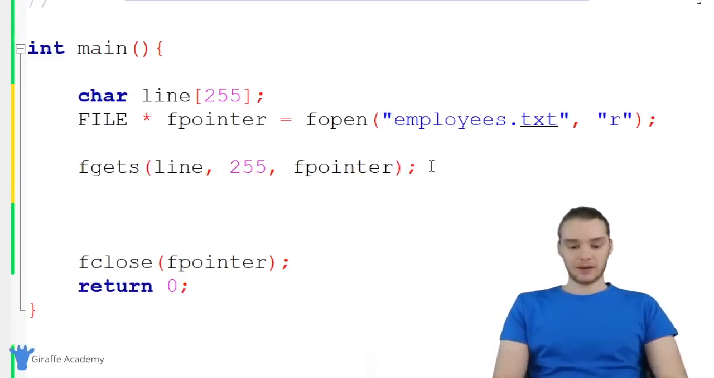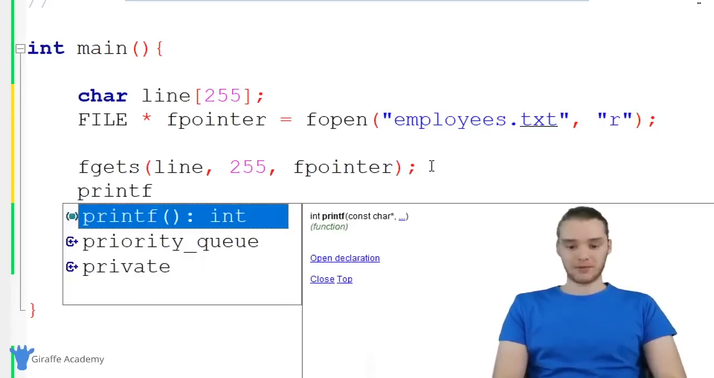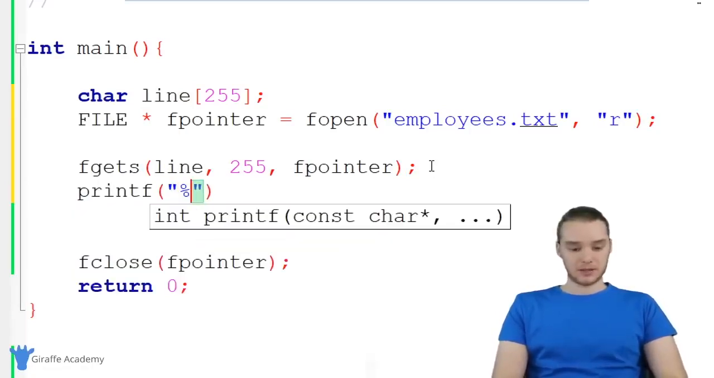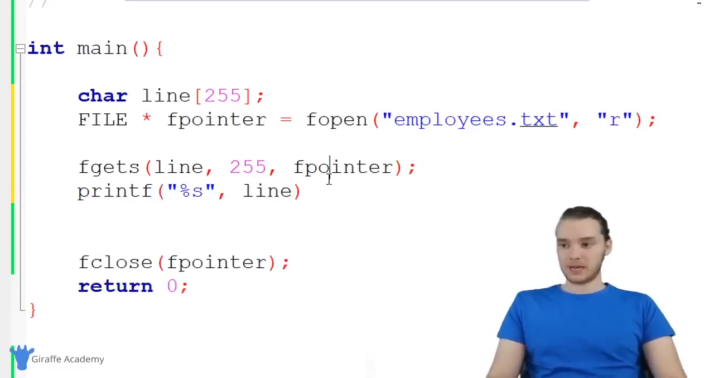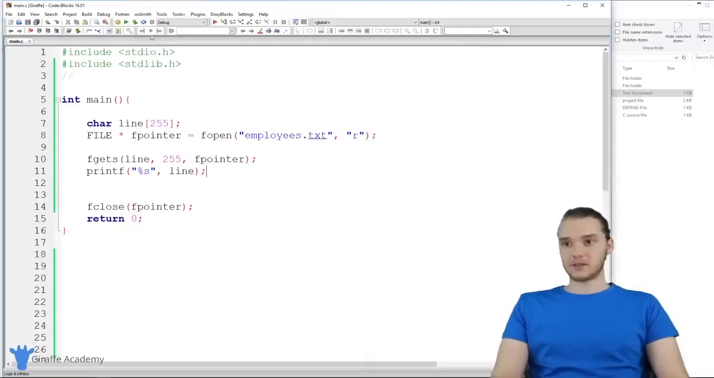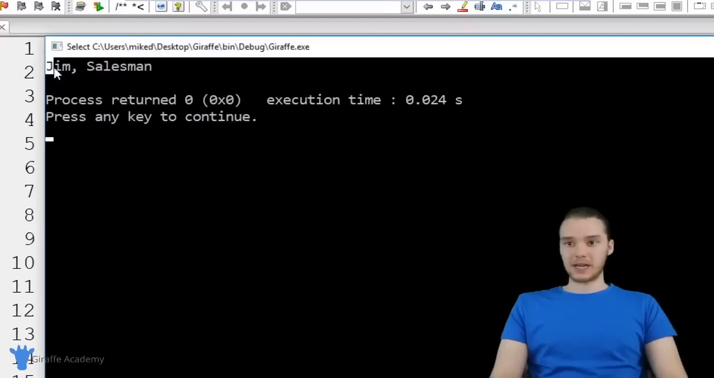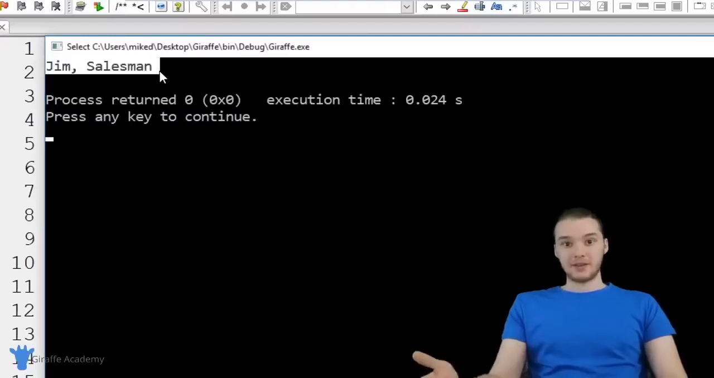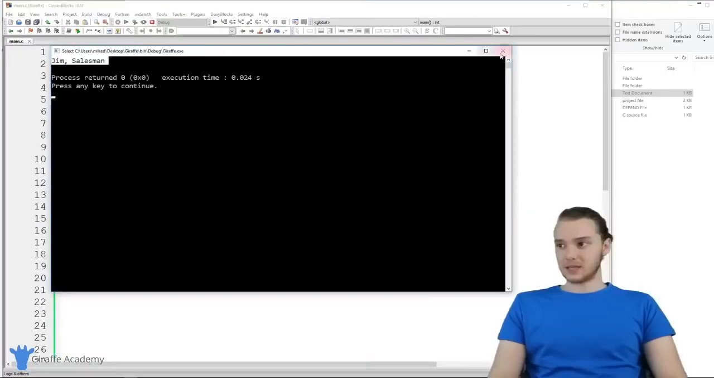So if I was to come down here and say printf and printed out a string and just printed out line, now when I print out line, it's actually going to have the value of the first line in the file. So let's run this program, and you'll see over here we're printing out Jim salesman. And if you don't remember, that was the first line inside of that employees.txt.